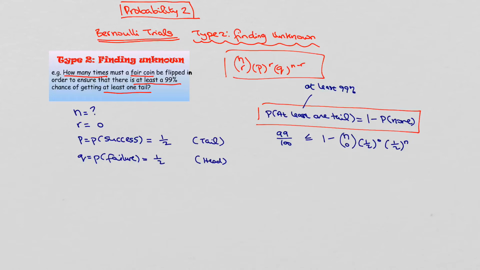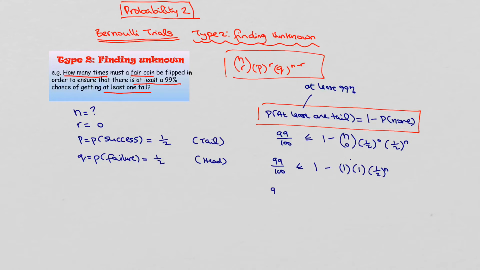Okay? So therefore, I need to simplify the right-hand side here. So it's 99 over 100 on the left, less than or equal to 1 minus... well, what's n choose 0? Anything choose 0 is going to be 1. And then a half to the power of 0 is also 1. And then we're left with a half to the power of n.